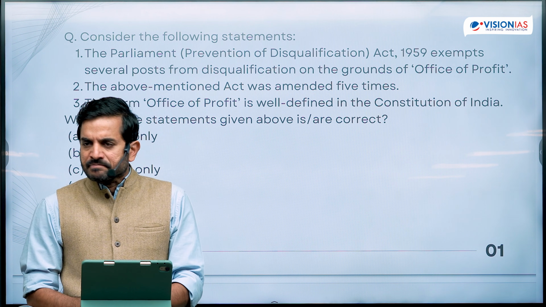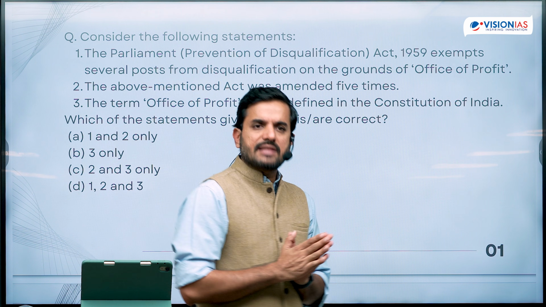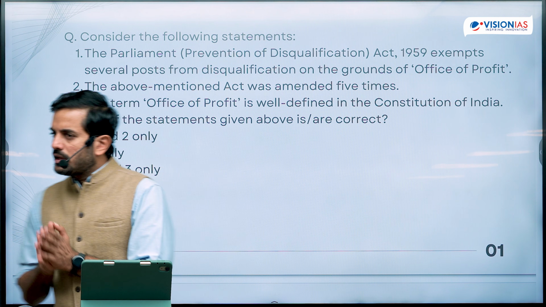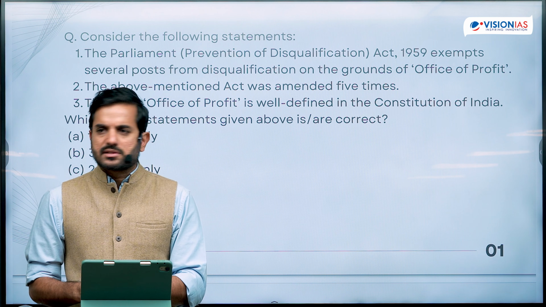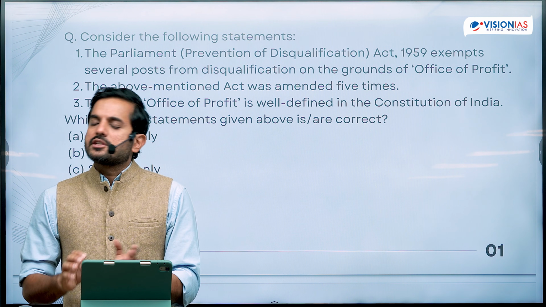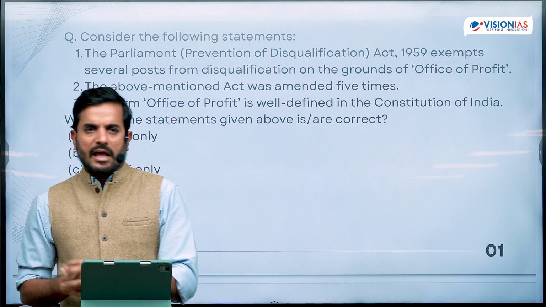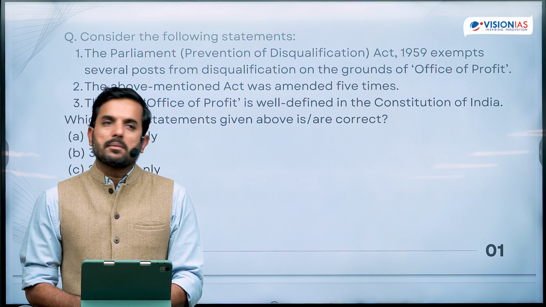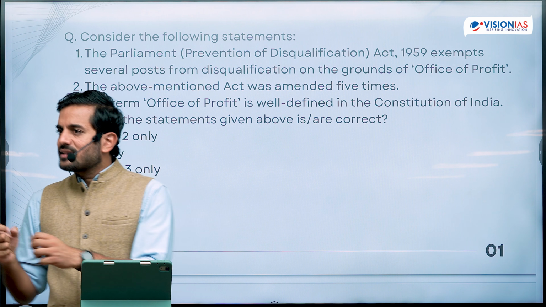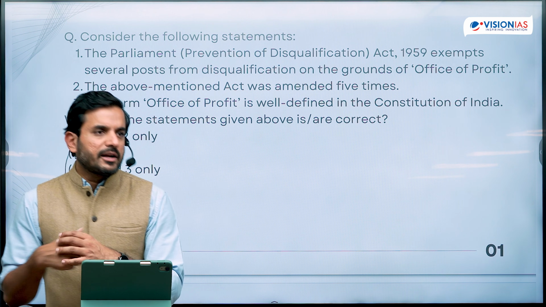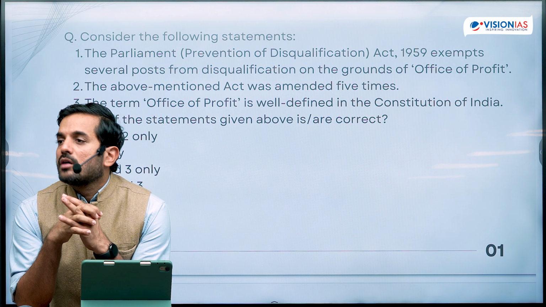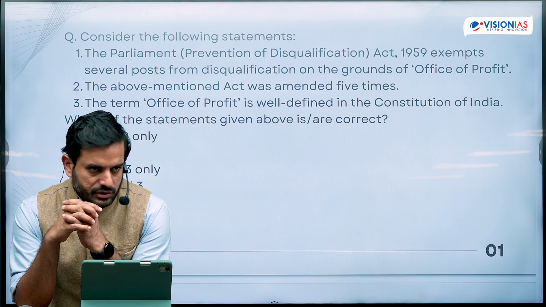So therefore, the Constitution says that individuals, those who are holding any position in the government except that of the ministers, would be called as office of profit. And this would therefore lead to disqualification as well from the membership of the Parliament and the membership of the state legislature. But now the interesting thing is that when we adopted this concept into India from Britain, we did not really define the term office of profit in our Constitution.